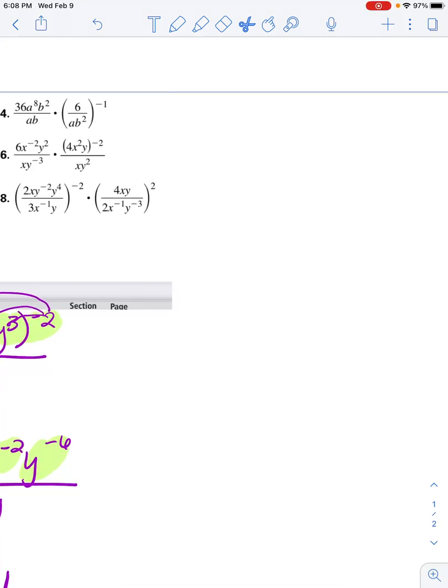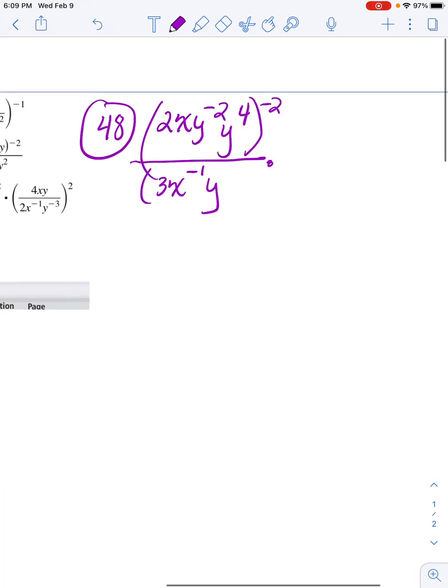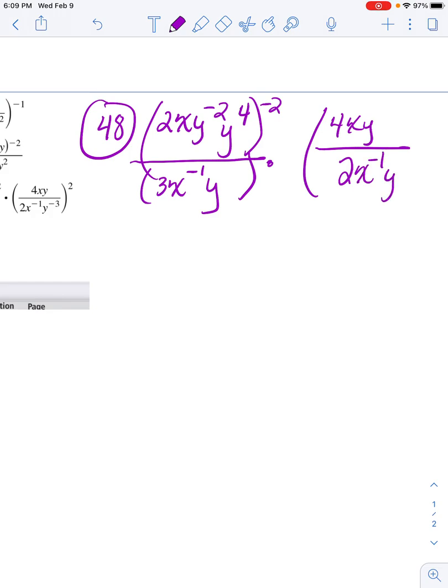For number 48, we're going to rewrite it over here. So I have 2xy minus 2, y to the 4, over negative 2, over 3x to the negative 1, y times 4xy over 2x negative 1, y to the negative third, to the power of 2.